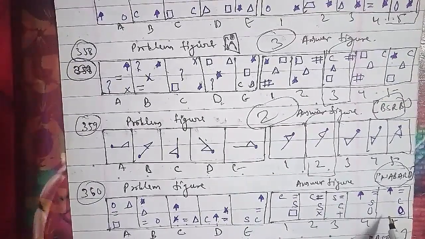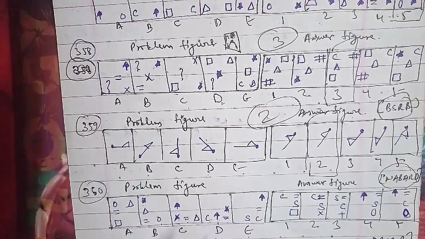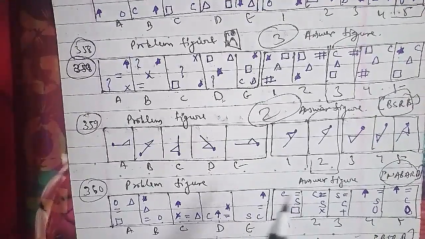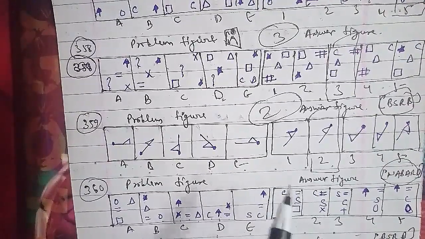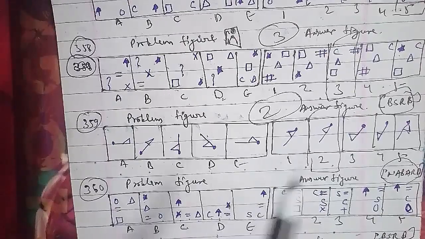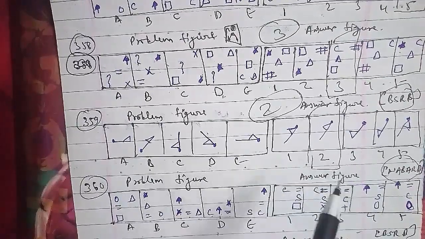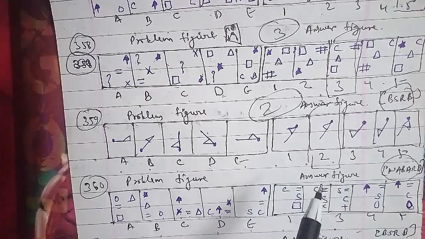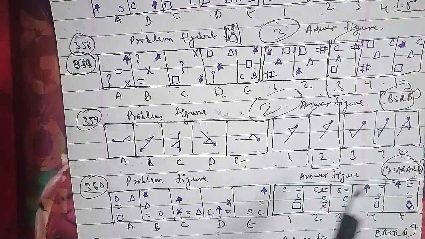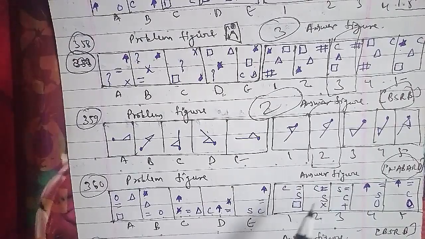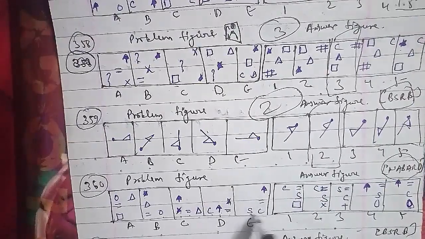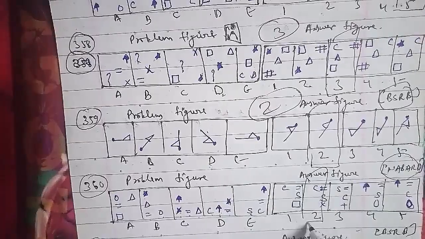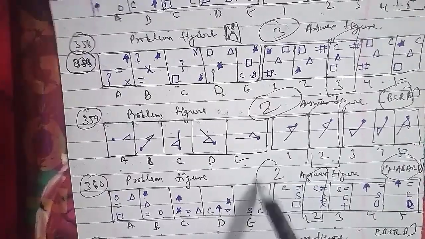In the same question, in each step, the first symbol counting in the clockwise direction goes to the fourth position and is replaced by the new one. The second symbol remains as such, the third symbol becomes the first one, and the fourth symbol becomes the third one, and all the symbols move one step anti-clockwise. So after the E figure we will be having a second figure. That will be the right answer for this question.